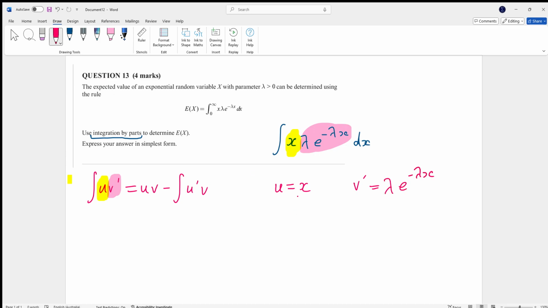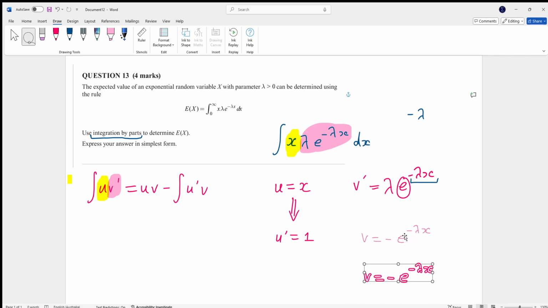What we've got to do is, 1, differentiate this. So if you differentiate this, u dash turns into 1. When you integrate this, the integral of e remains the same. However, you have to divide by the differential of this. Now, the differential of that is negative lambda, because lambda is a constant. So v will turn into lambda e to the negative lambda x all over negative lambda. The lambdas cancel out, so you get v equals negative e to the negative lambda x. And that's it. Okay? Once you've done that, it should be pretty easy then to start subbing it in.